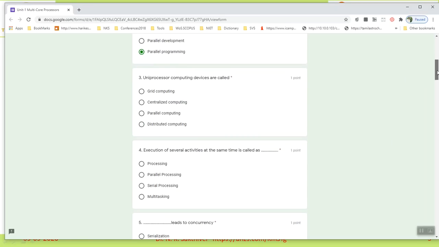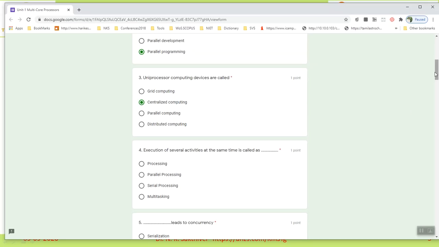And the third question: uniprocessor computing devices are called grid computing, centralized computing, parallel computing, or distributed computing. So which one? Centralized computing. Uniprocessor computing is centralized computing because there is no parallelism, a single processor.